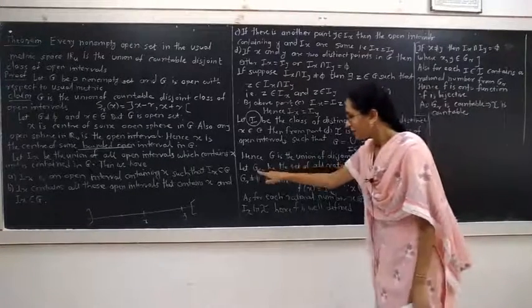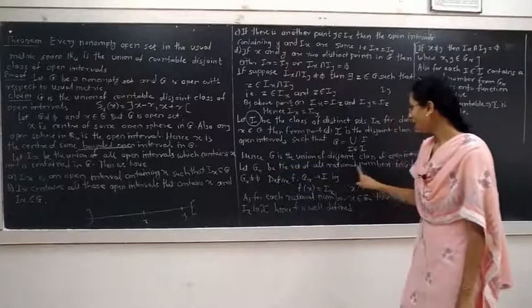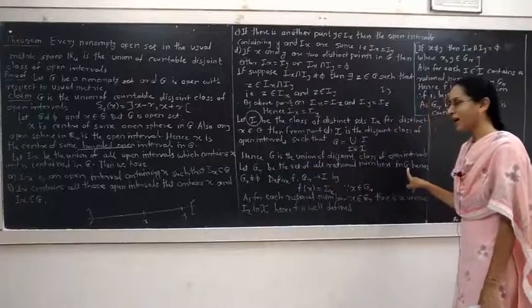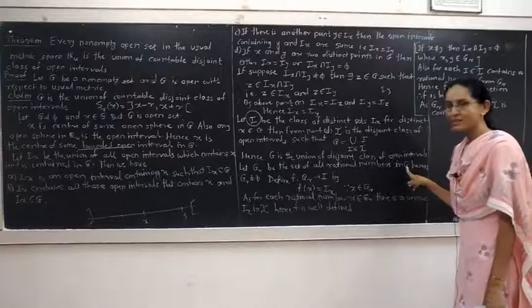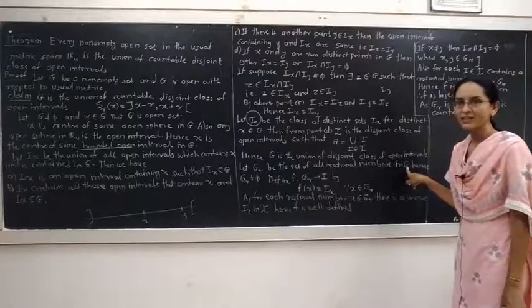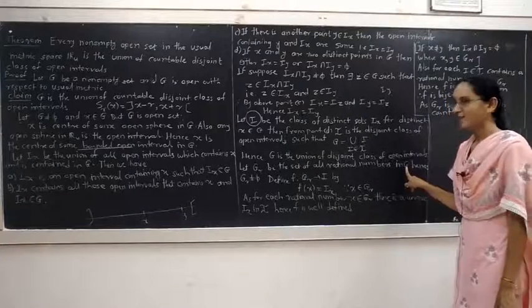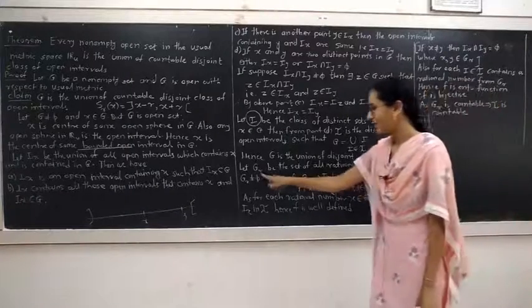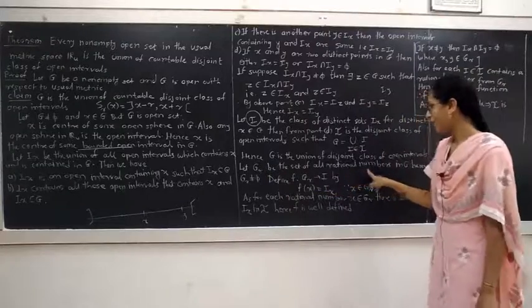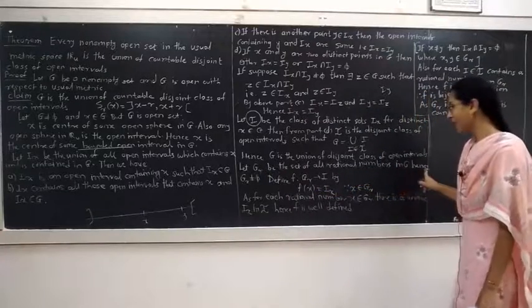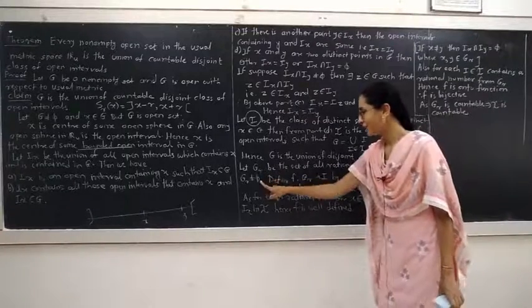Let GR be the set of all rational numbers in G, as G is a subset of the real numbers and G is non-empty. Therefore, G may contain some rational numbers. Let us consider GR as the set of all rational numbers in set G. Hence, GR is non-empty.